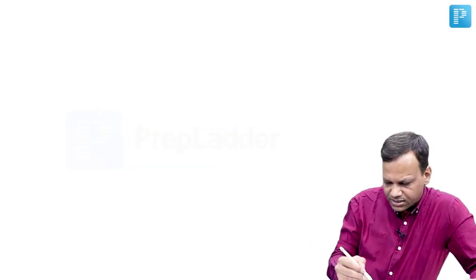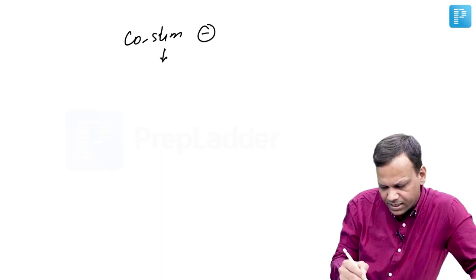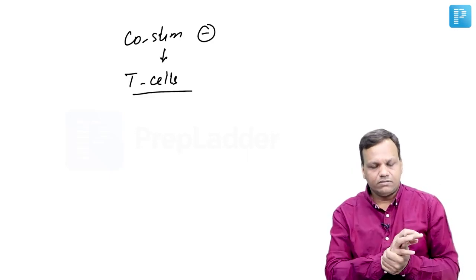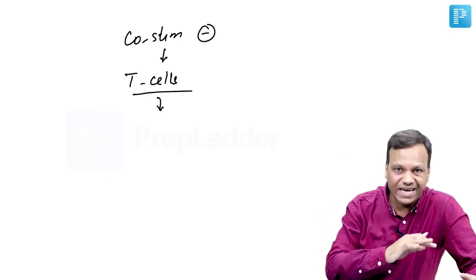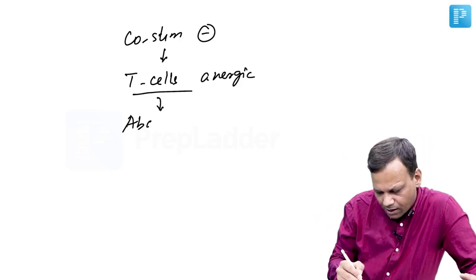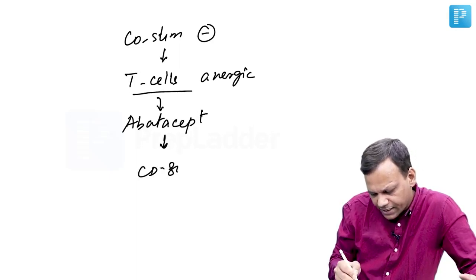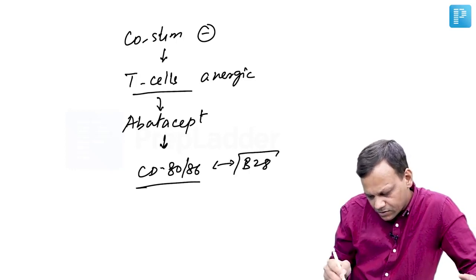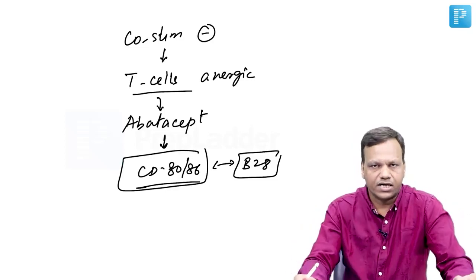Then lastly, the drug is a co-stimulation inhibitor. Basically, it inactivates T cells against the cells of the cartilage, and T cells become anergic. And what is the drug? The drug is abatacept. It inhibits the interaction of CD80-86 with CD28. So these are the main drugs which are used in rheumatoid arthritis.